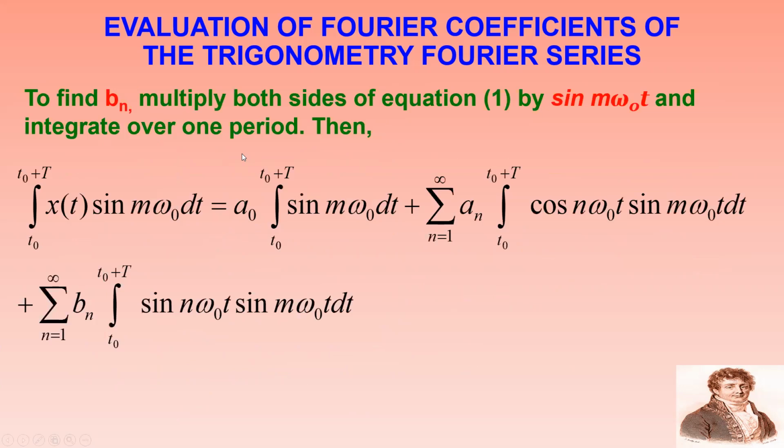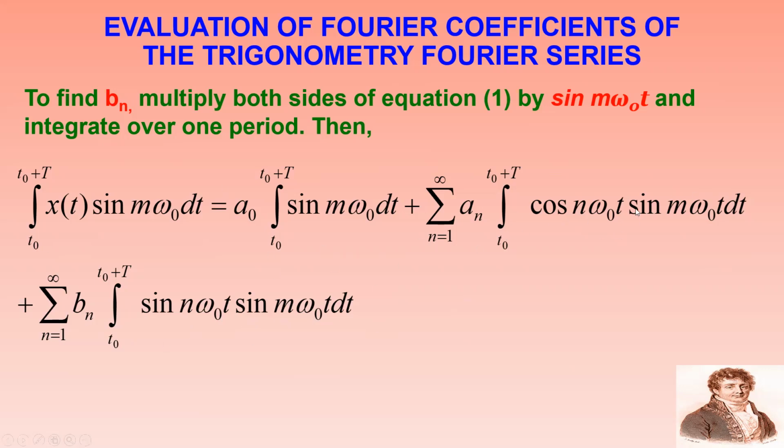Similarly, I can also have Bn. Bn can be calculated by multiplying equation 1 with sin m omega naught t and integrating over the period T naught to T naught plus capital T. I will get the integral of x(t) sin m omega naught t dt equal to A naught times the integral of sin m omega naught t dt plus sigma n equal to 1 to infinity An times the integral of cos n omega naught t sin m omega naught t dt plus sigma n equal to 1 to infinity Bn times the integral of sin n omega naught t sin m omega naught t dt.